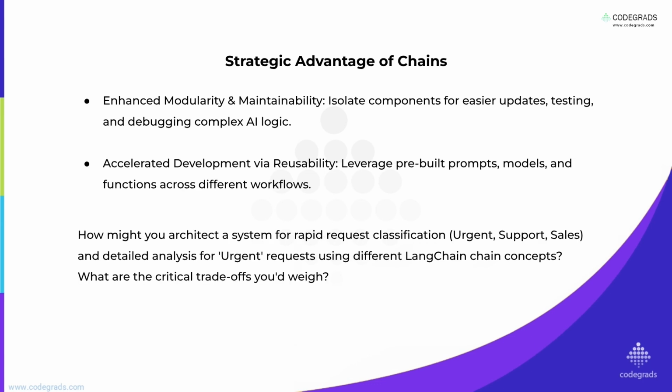Chains offer powerful strategic benefits for AI development. First, enhanced modularity and maintainability. Each link in the chain is a self-contained unit. If we need to update our analysis method, change only the specific component. Testing becomes simpler. You can verify each part in isolation. Debugging is also far more targeted.